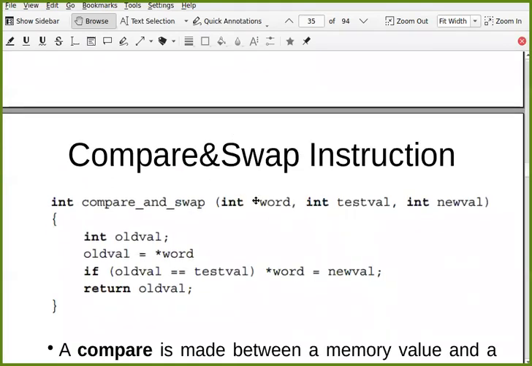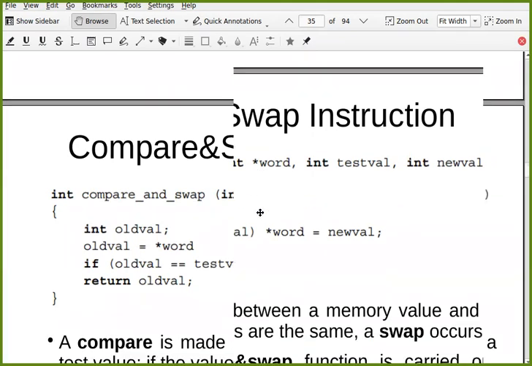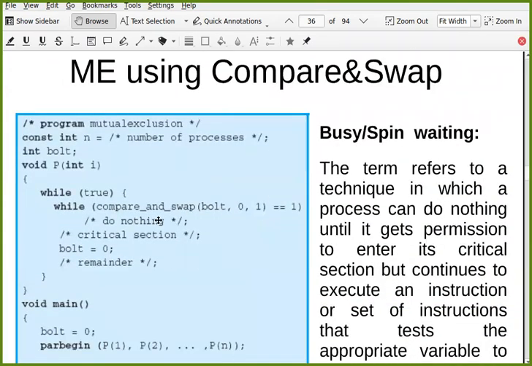So this is the memory location, this is the test value, this is the new value. And this compare and swap always returns the old value which is currently at this memory location. So based on that, can anyone tell me what this means, if compare and swap returns 1?